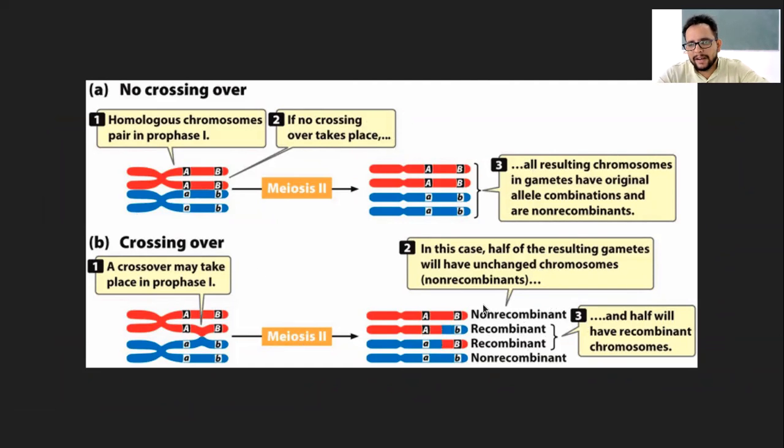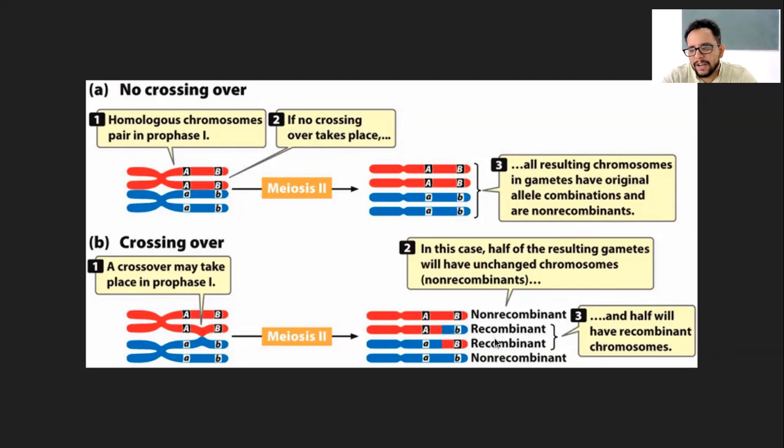One fact that I forgot to mention here is these are non-recombinant and recombinant. Non-recombinant ones are the same as the parent. You see, capital A, capital B, capital A, capital B. So this gene is the same as the parent. The middle two ones are both recombinant, which means they have exchanged a portion with each other.